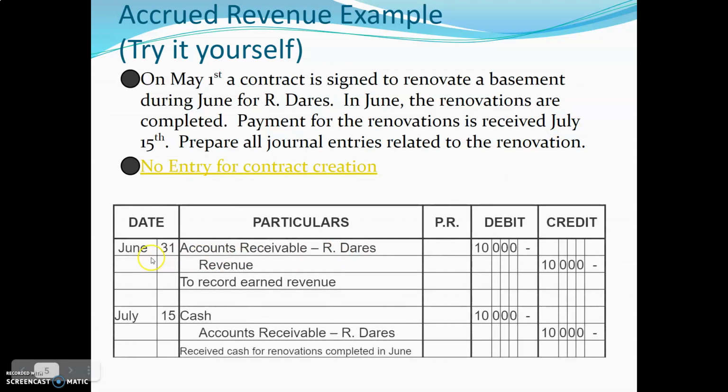Let's take a look. So accounts receivable 10,000. So the job was done. That's June. Hey, I don't think it's supposed to be June 31st. I think it's supposed to be June 30th.